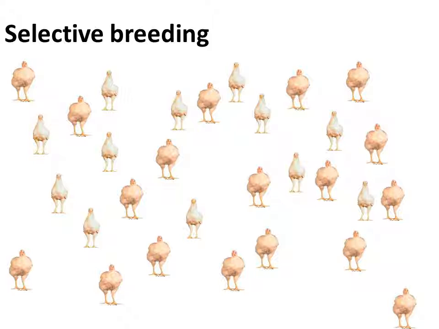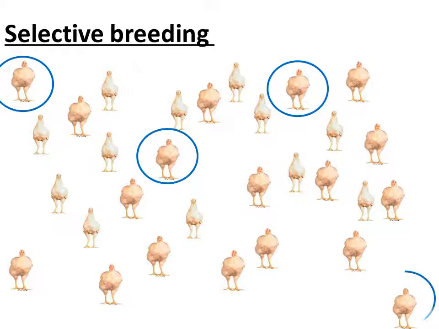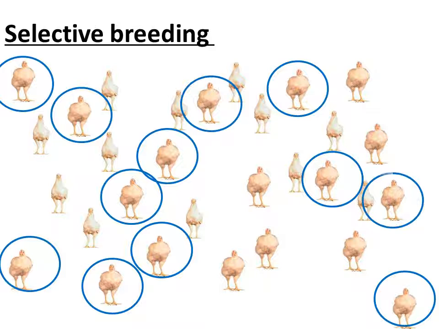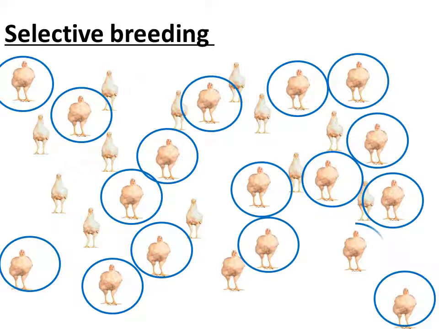Okay, the next topic is selective breeding. You see this chicken, one slim, one fat. If you are the farmer breeder, you will choose the fat one, right? Ask them to breed, lay eggs. Hopefully the next generation will all be fat like this, with more meat. So the slim ones will disappear.